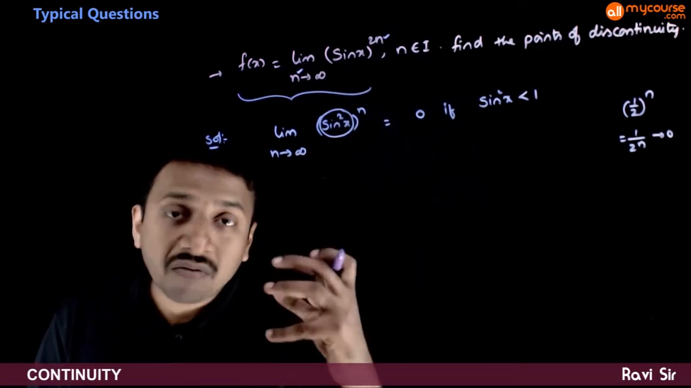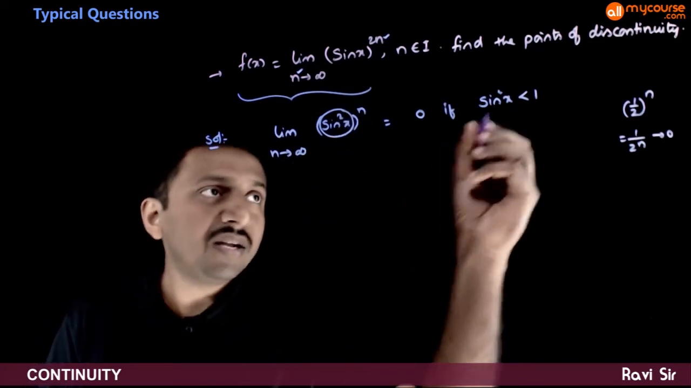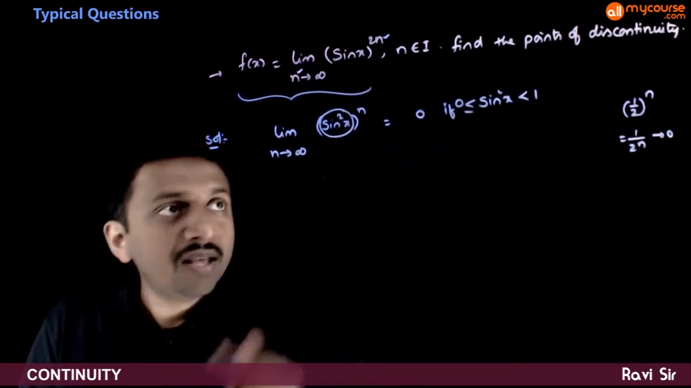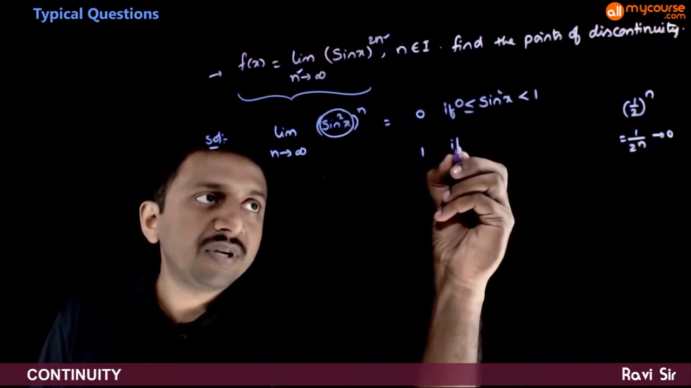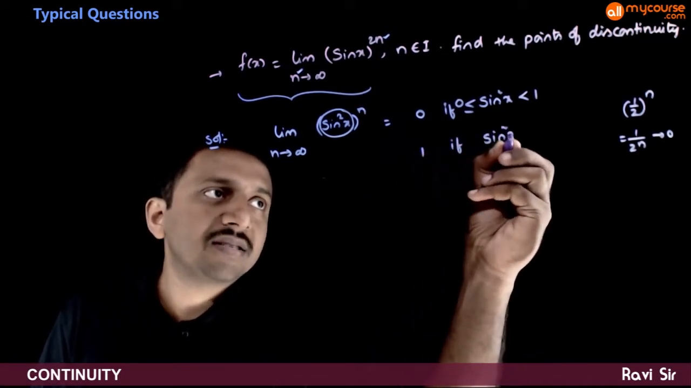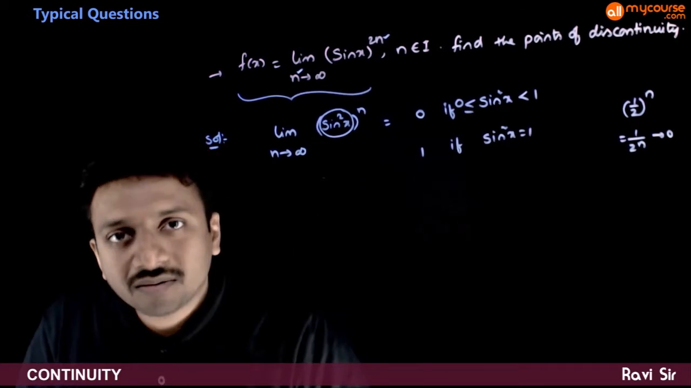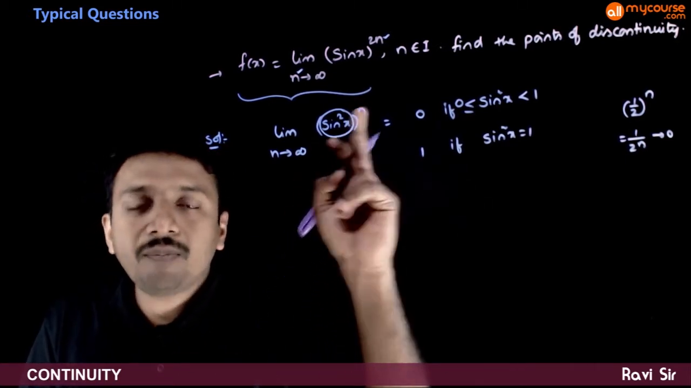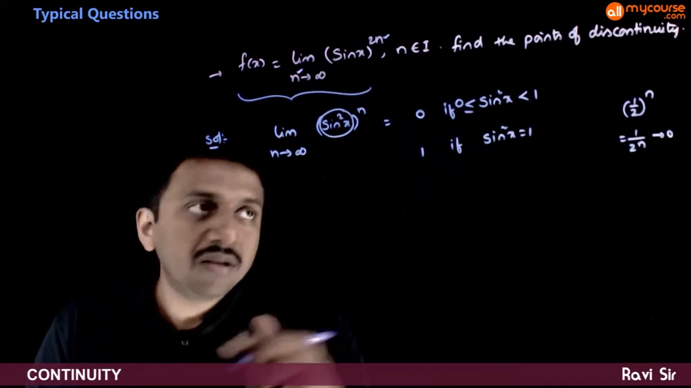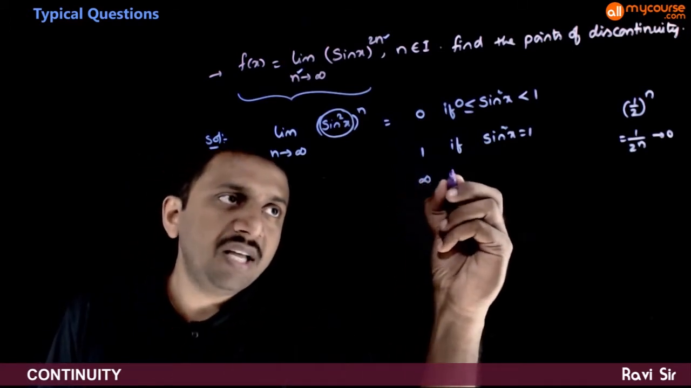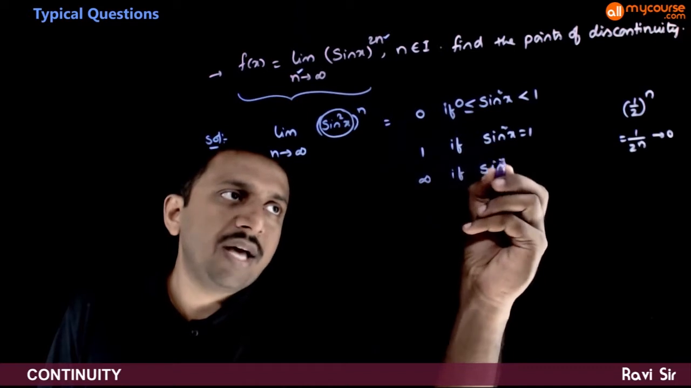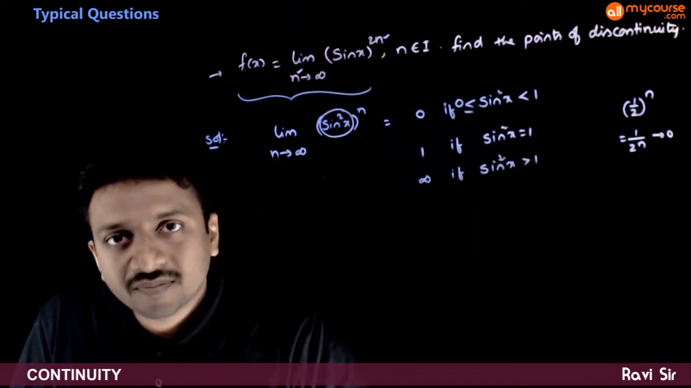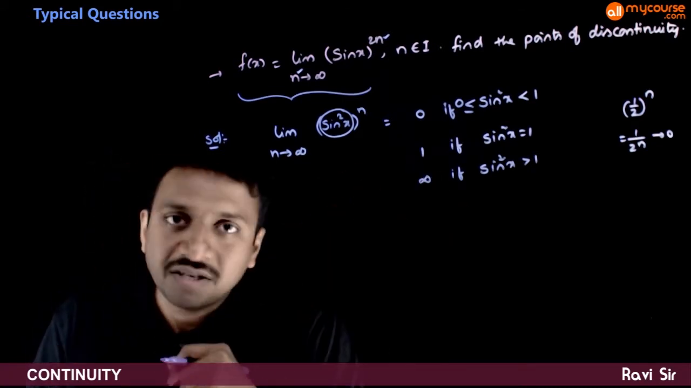But sin square x is always non-negative because you have a square, so the range will be 0 to 1. And this will be 1 if sin square x is exactly equal to 1. If sin square x is exactly equal to 1, 1 power any number is equal to 1. And this is equal to infinity if sin square x value is greater than 1. So these are the conditions.